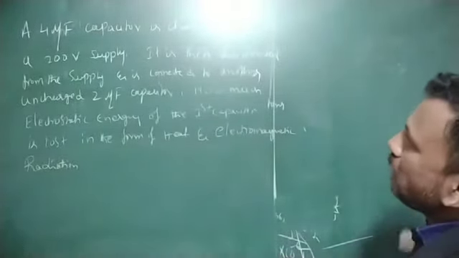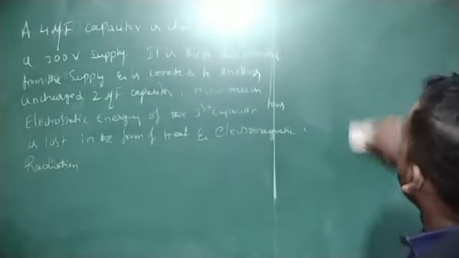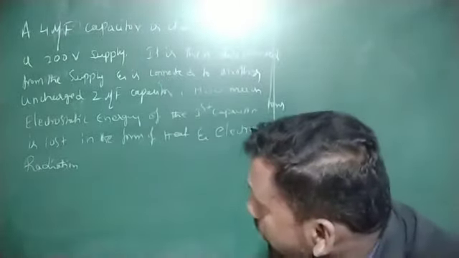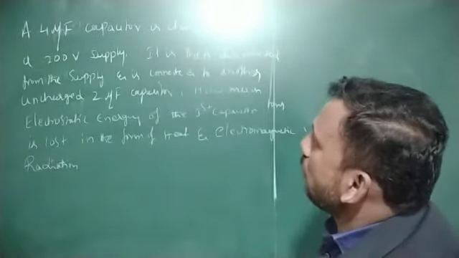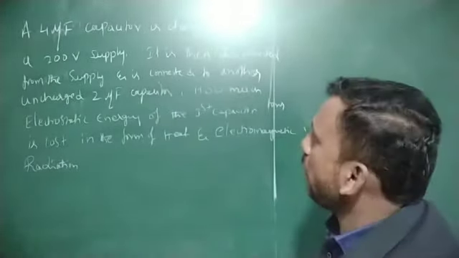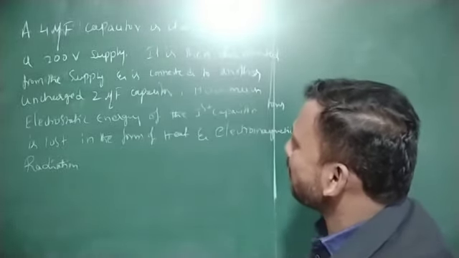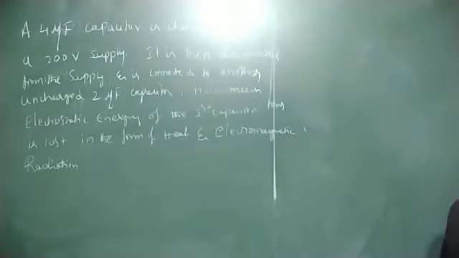Look here. A 4 microfarad capacitor is charged by a power supply of 200 volt. It is disconnected from the supply and connected to another uncharged capacitor of capacitance 2 microfarad. How much electrostatic energy of the first capacitor is lost in the form of heat and electromagnetic radiation? Okay.